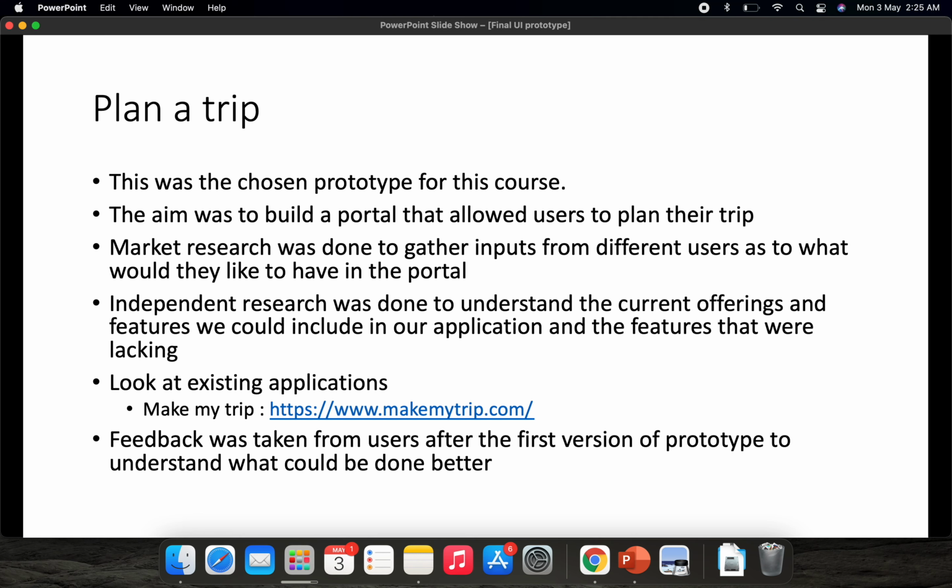Apart from the user survey, I also did some independent research by going through existing trip planning applications. Some of the features in my final UI design are inspired by this research. For example, one of the most popular trip planning applications in India is this site called Make My Trip. This is a brief overview of the site.